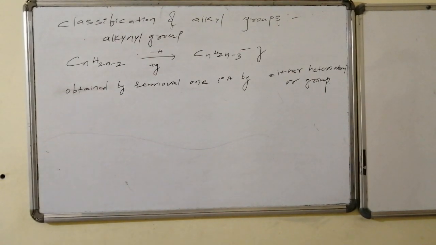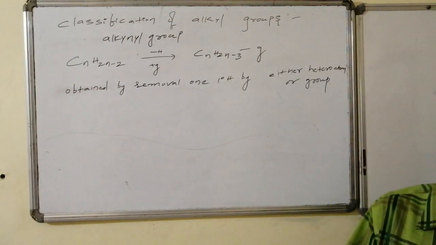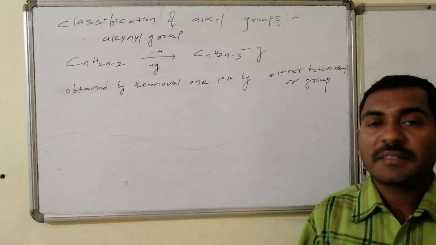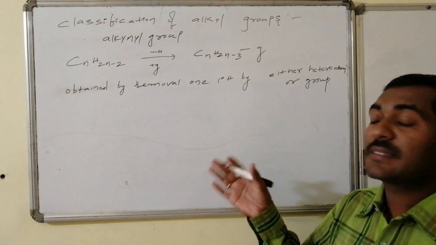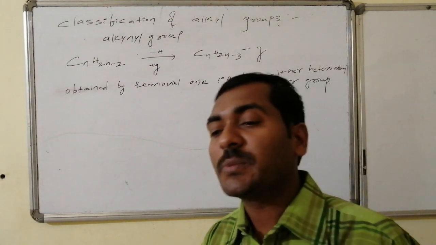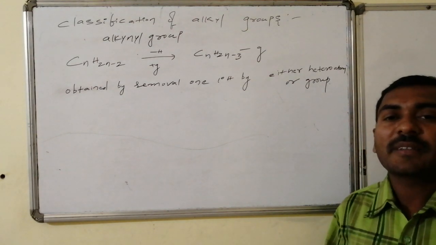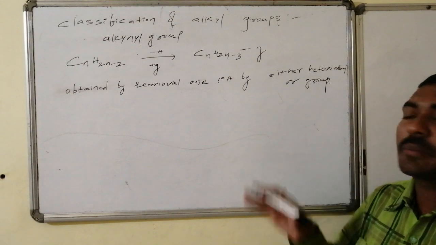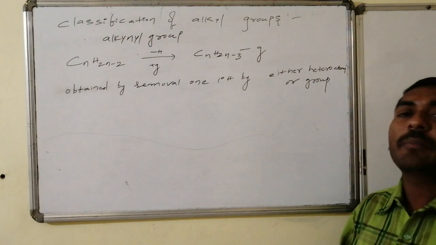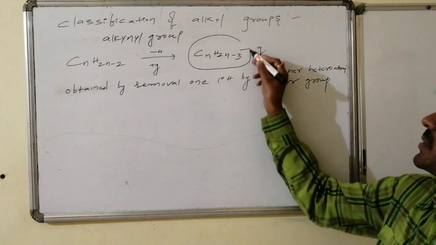The last and the next variety of the groups are alkynyl groups, which come under the unsaturated systems. The general formula of the alkynes is CnH2n minus 2, in which one of the hydrogens is replaced by the group. The obtained new compounds are said to be the alkynyl groups, in which one of the primary carbon's hydrogen is replaced by the group. As a result, the obtained compounds have the formula CnH2n minus 3, which is an incomplete part without forming connectivity with the group. This incomplete portion is known as what?